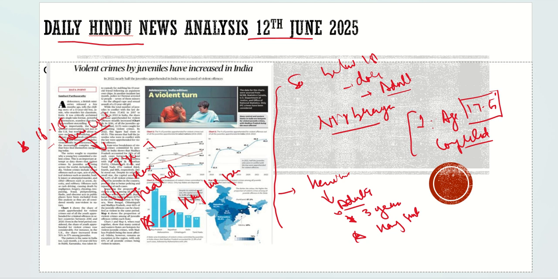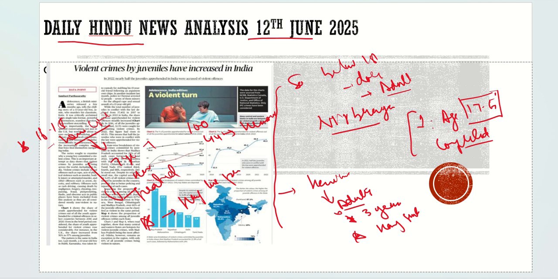Now, coming back to the data given here, as the article suggests, violent crimes by juveniles have increased in India. As highlighted by the article, out of 144 crimes done by them, many are very heinous in nature, and it is increasing.